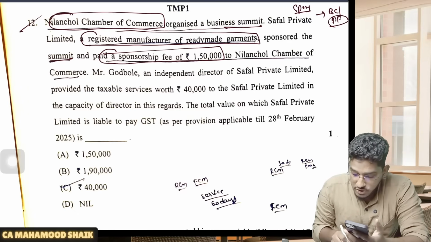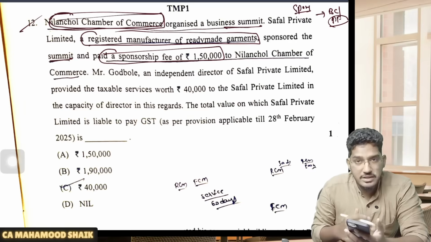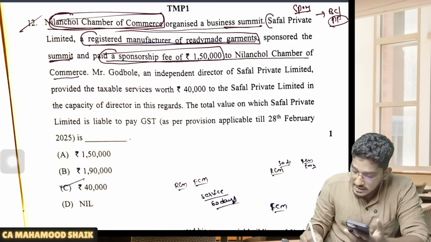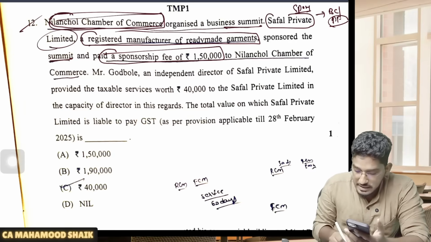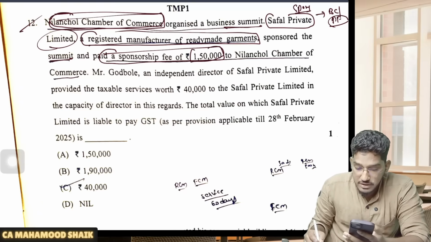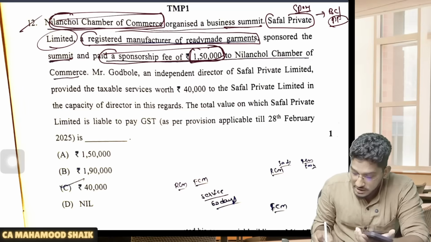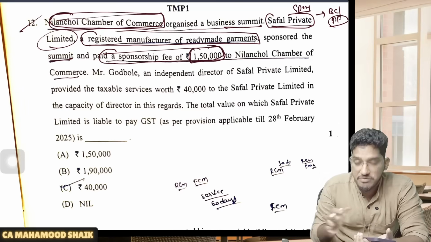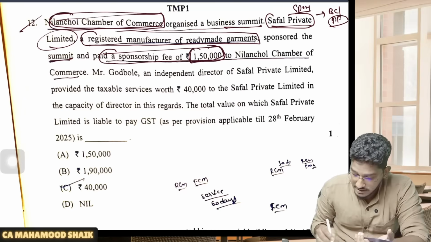So in the given case, Nilanchol Chamber of Commerce is providing the sponsorship services. Who is the recipient? Safal Private Limited is the recipient. Recipient is a body corporate. So this 1,50,000 will get covered under reverse charge mechanism. So on this 1,50,000, being the recipient, Safal Private Limited will be required to pay the GST under RCM.